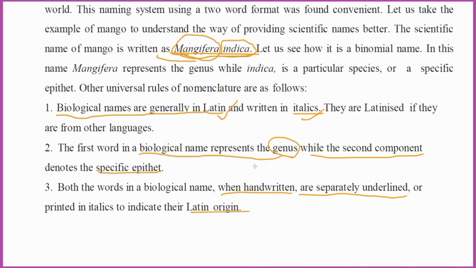These are the main characteristic features of binomial nomenclature, that is, giving the organism a name with two components. That is called binomial nomenclature. With this, the 4 marks question answers are completed in the first unit, first chapter, the living world.